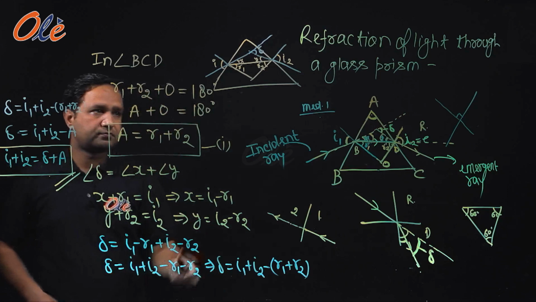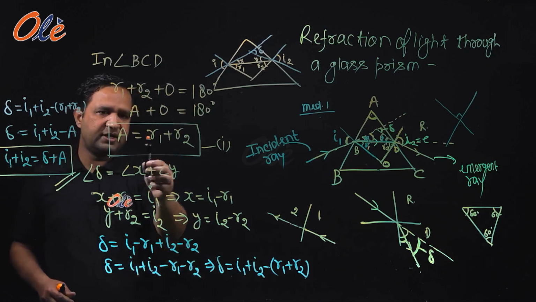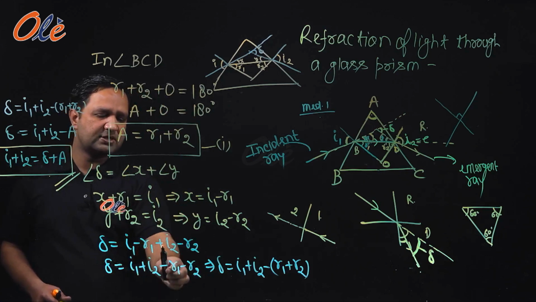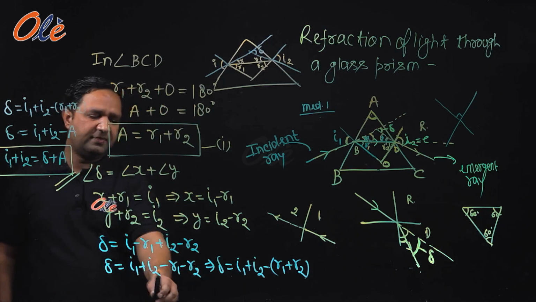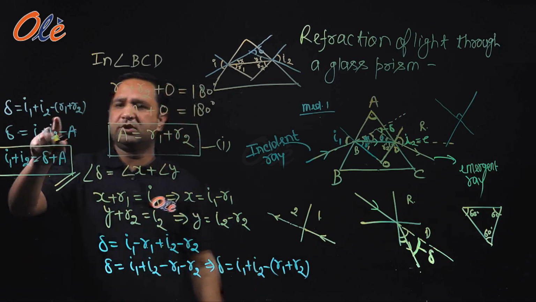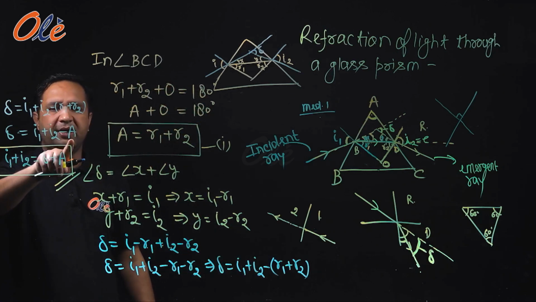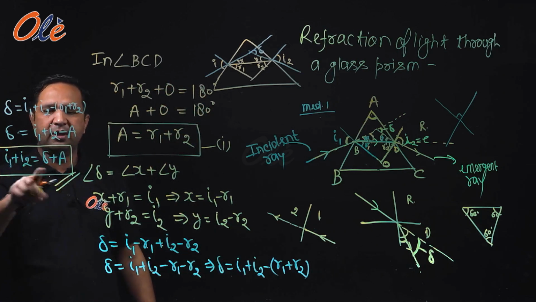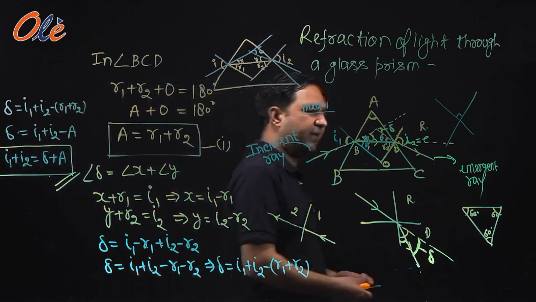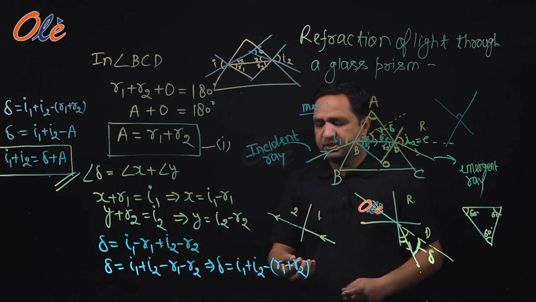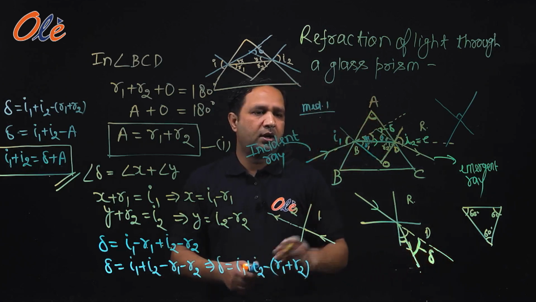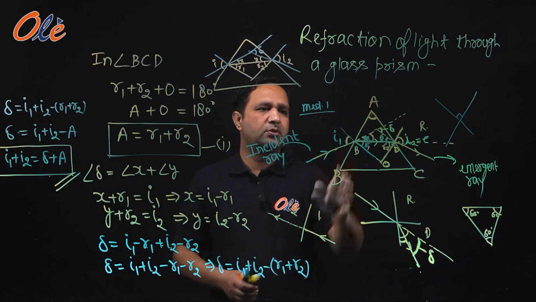So now del is equal to X plus Y, and we put their values here. So del is equal to I1 minus R1 plus I2 minus R2, which is I1 plus I2 minus R1 plus R2. R1 plus R2 is equal to A, so we put A in place of R1 plus R2. Hence we got the relation I1 plus I2 is equal to del plus A. So hope that you got this derivation and also understand how the refraction takes place through a glass